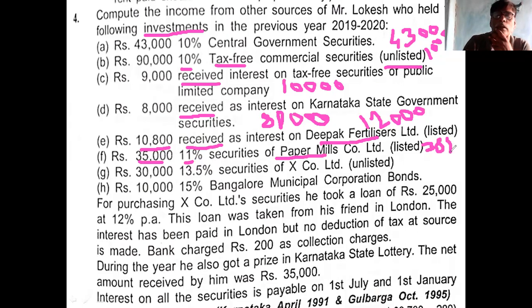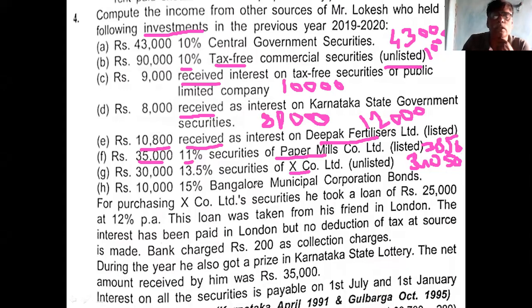3,850. Okay, 3,850 is the interest. Then come to the next. 30,000 13.5% security of X company. X company means private one. 35,000 11%. What is the answer? 4,050. 13.5%. 4,050. Okay.